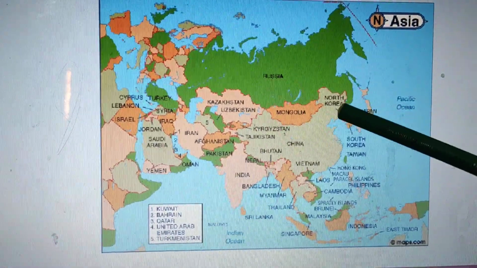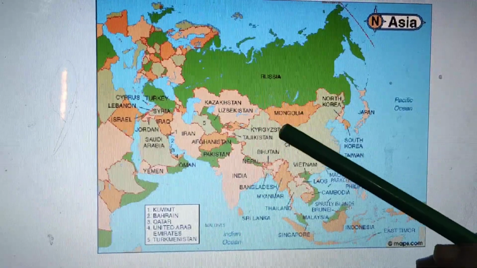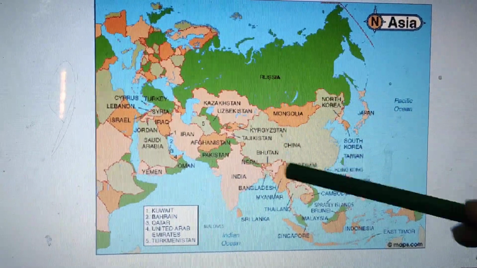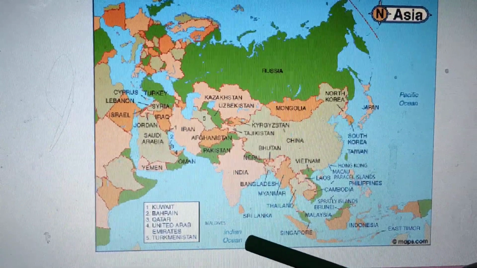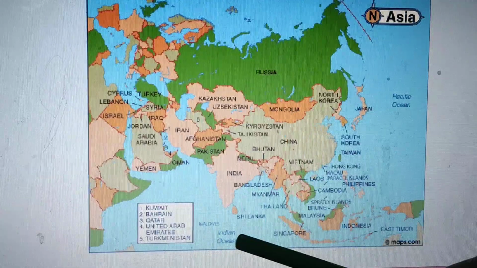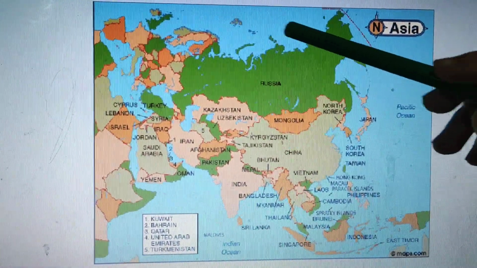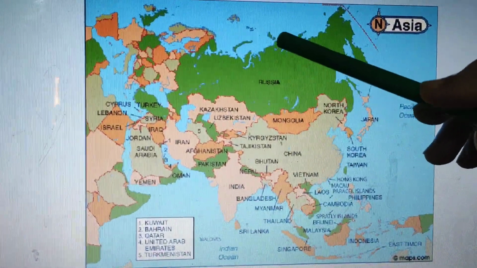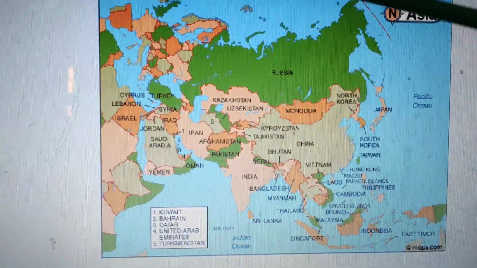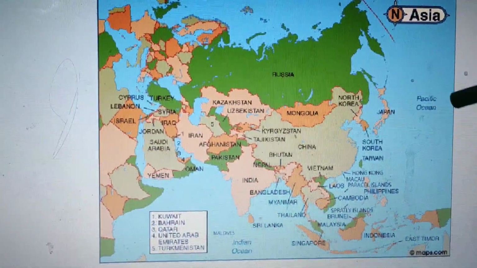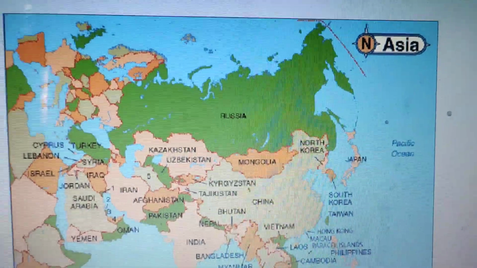So we see from the map that to the south of Asia, we see the Indian Ocean. We see Indian Ocean here. And in the north of Asia there is the Arctic Ocean. Here is the Arctic Ocean, and in the east of Asia you see there is the Pacific Ocean.